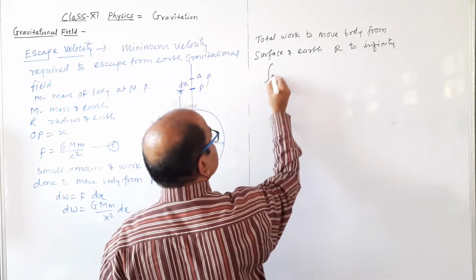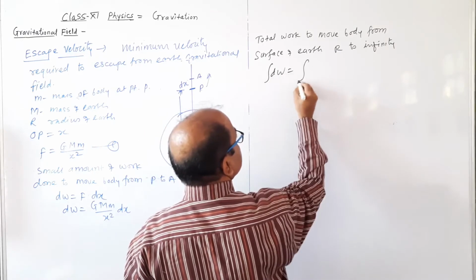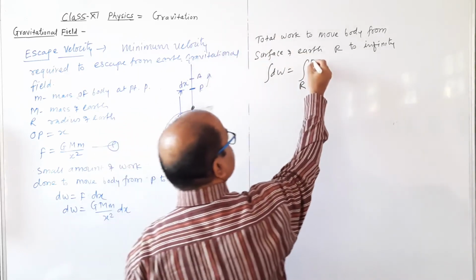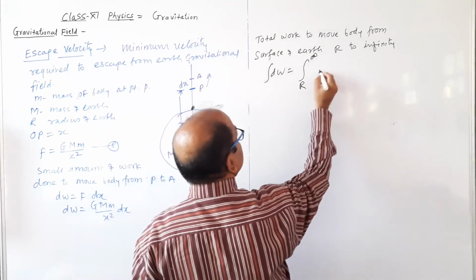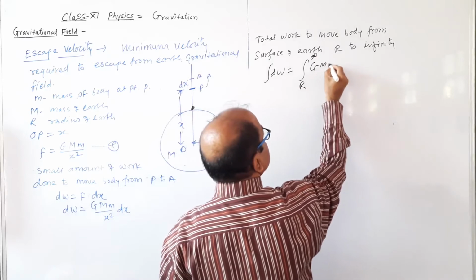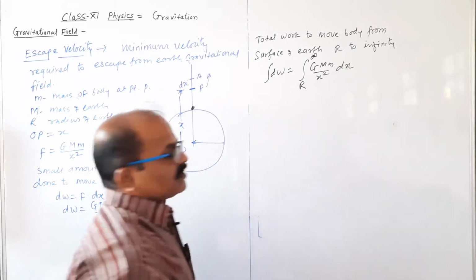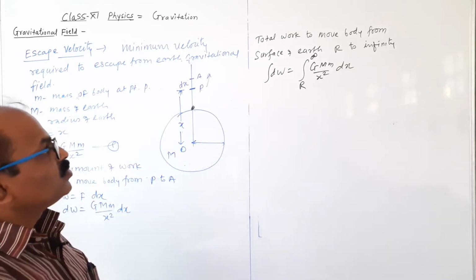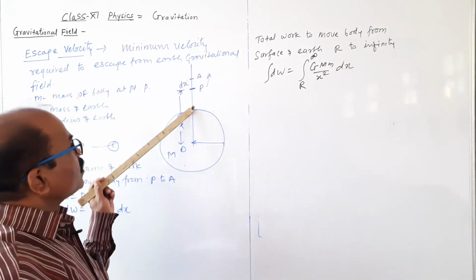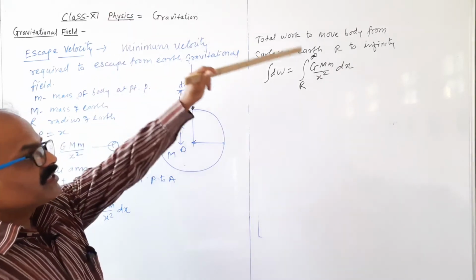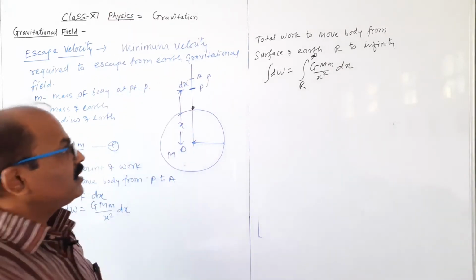So total work done dW equal to, taking the limit, कहाँ से जाना है? Surface of earth से infinity जाना है, तो r to infinity. So the work done is G capital M small m divided by x square into dx. This is the total amount of work done to move the body from the surface of earth to infinity to escape from the earth's gravitational field.